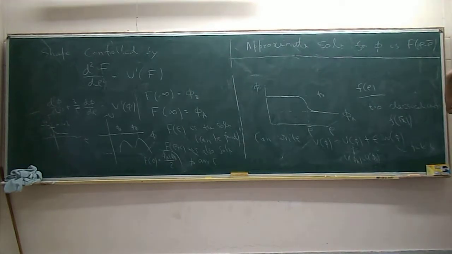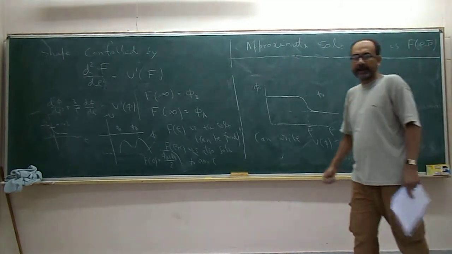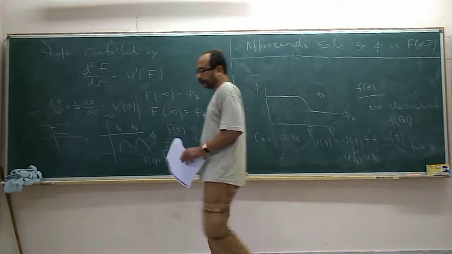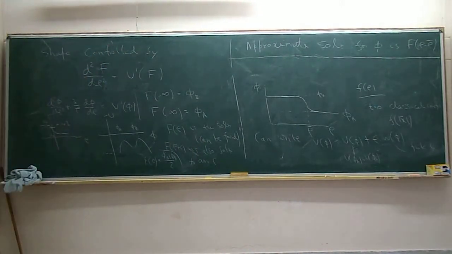So now the only thing that remains to be determined is rho bar. Because if I can determine rho bar, you have determined the approximate solution. And then of course you calculate the Euclidean action. Now, ideally this solution is valid when phi is away from the transition region.